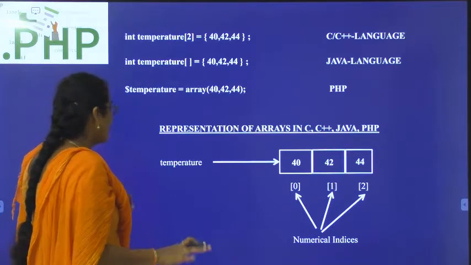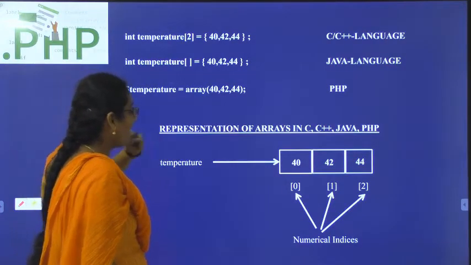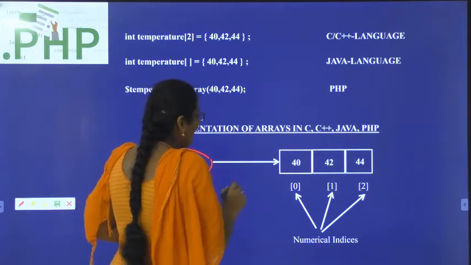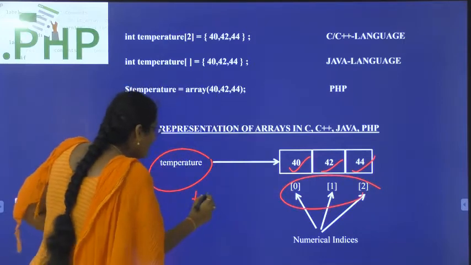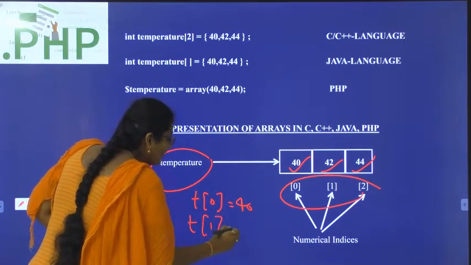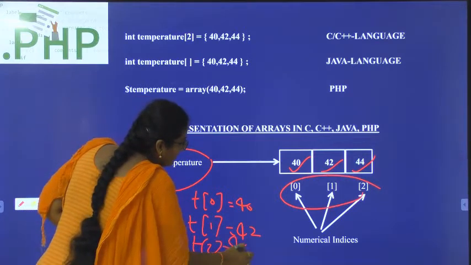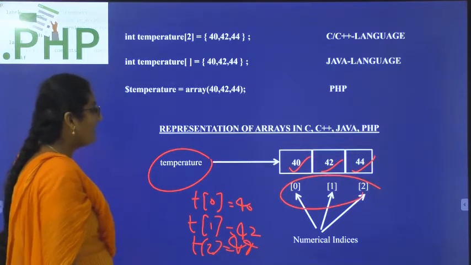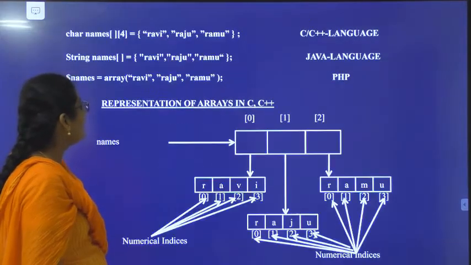Just initialize an array like temperature and store the values 40, 42 and 44. So temperature of 0 is 40, temperature of 1 is 42, temperature of 2 is 44. A numerical array with numerical indices, and we don't need to specify the data type, just a simple representation.